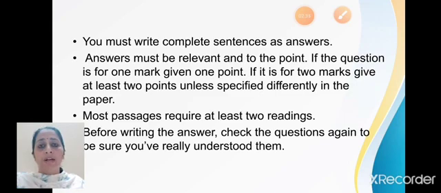Like I told you, for 1 mark you will write 1 point, or for 2 marks you will write 2 points, or if any other instruction is given, you have to follow that. Please don't write a paragraph and expect the teacher to find out the answer from that paragraph. This is incorrect. You will not get any marks. Most of the passages require 2 readings, and before writing the answer, check the question to be sure that you have really understood them.